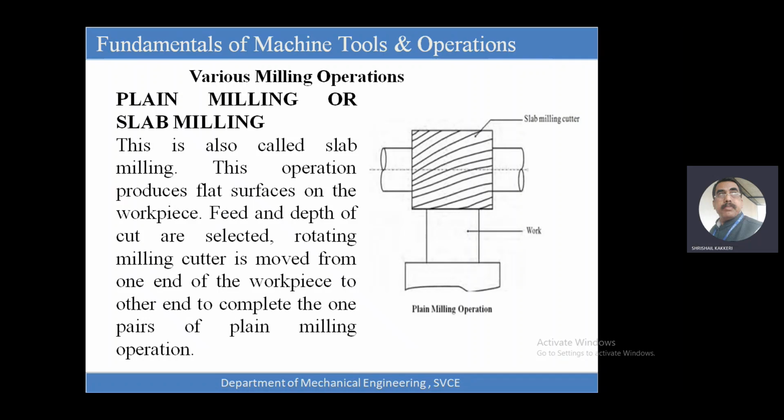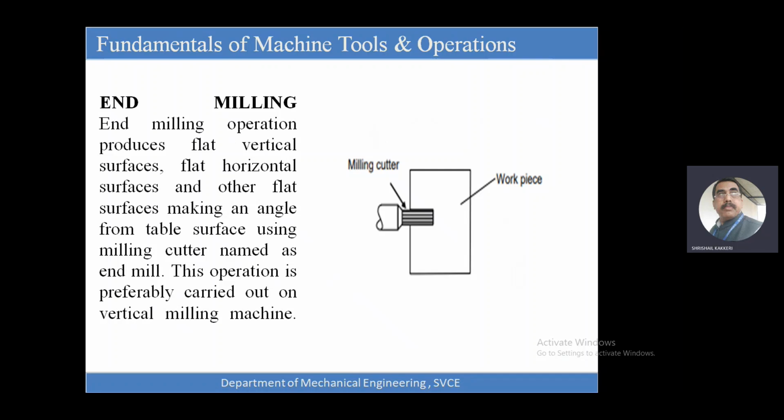Slab milling. A whole slab, the surface can be finished. You can see this. This is a workpiece. That is a slab milling machine. Okay, the slab milling tool will be removing the surface. We are going to finish the surface by using the slab milling operation. Any doubts you can ask.